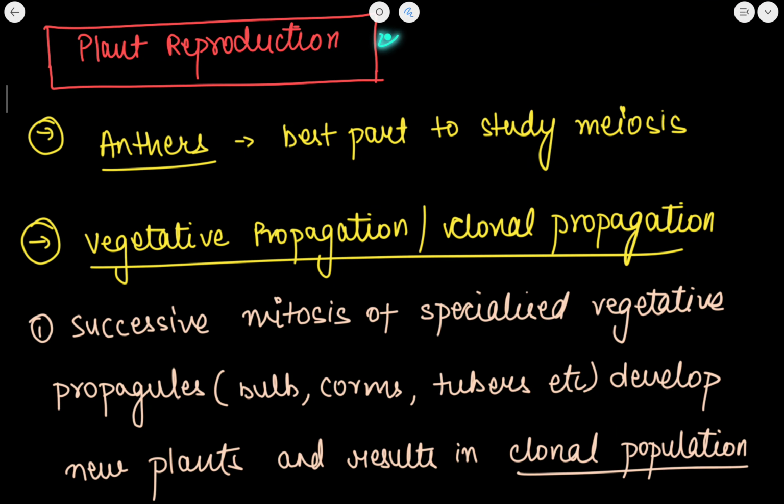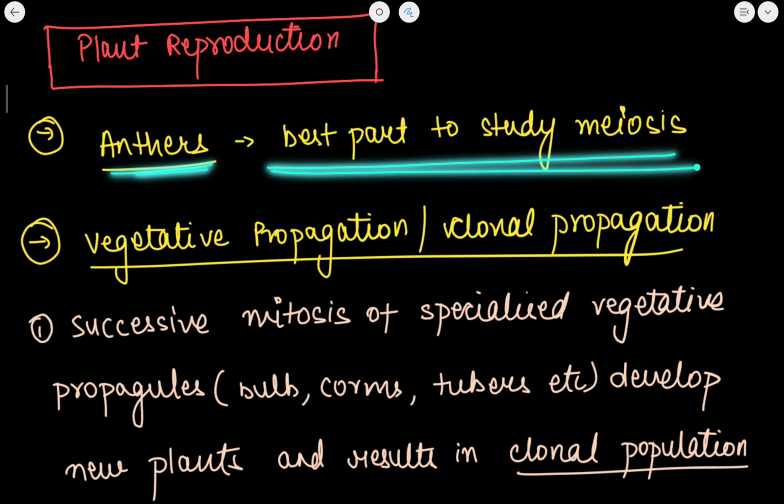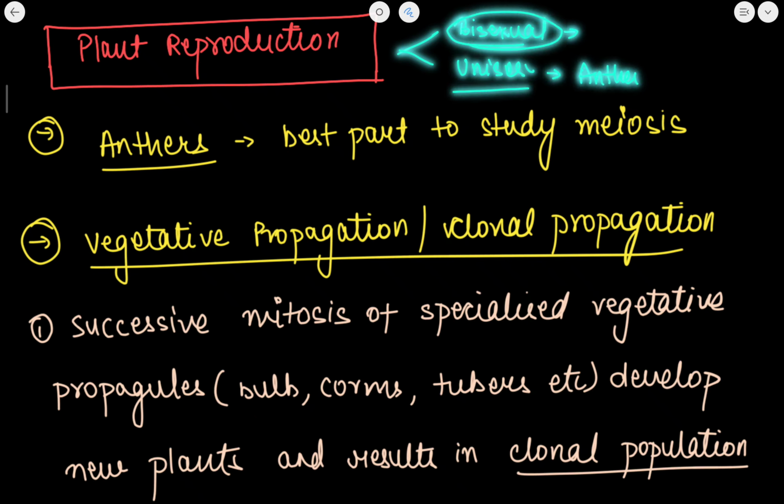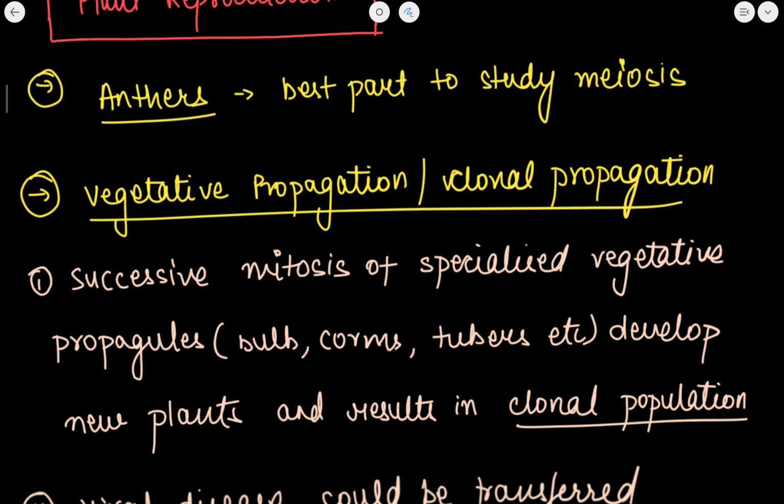Now plant reproduction. Anthers are the best part to study the meiosis in plants. Also plant reproduction में there are bisexual plants and there are unisexual plants. Unisexual में they either have anther, or stigma, whereas bisexual में these have both male and female. Anther भी होगा, stigma भी होगा, and unisexual में या तो anther होगा या stigma होगा.